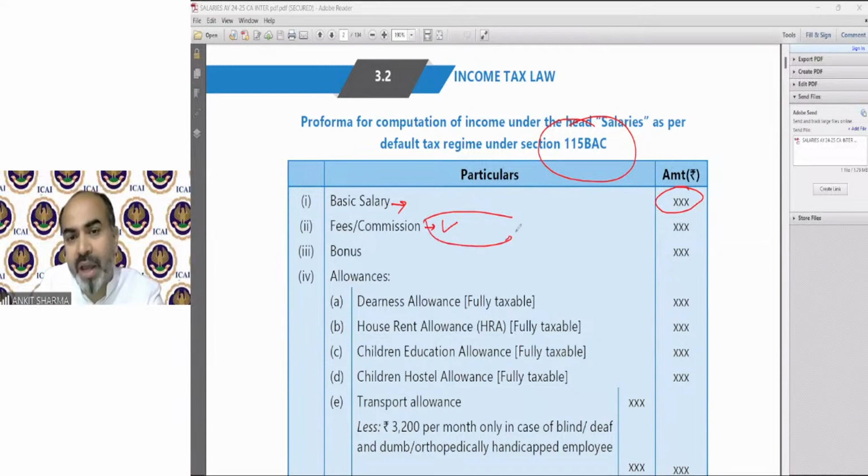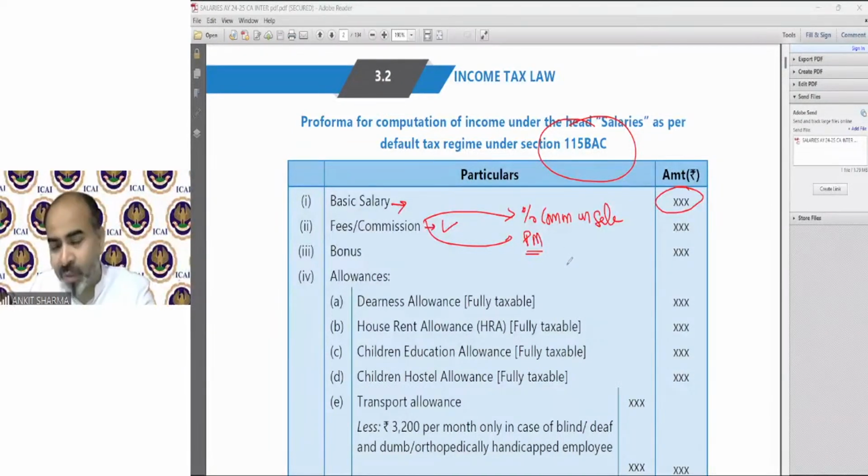Commission can be of two types. It can be a percentage commission on sale, or a normal per month commission. That will be given in the question. Remember, if it is a percentage commission on sale, then in that scenario it will form part of your salary under multiple provisions, like gratuity, for HRA, for provident fund, etc. So you have to write it down.